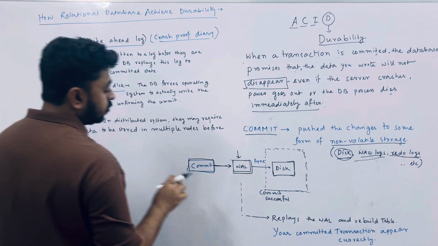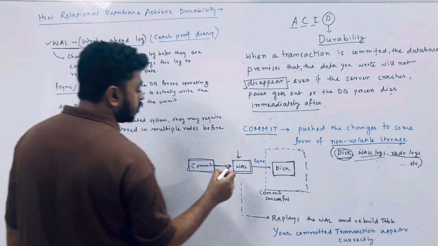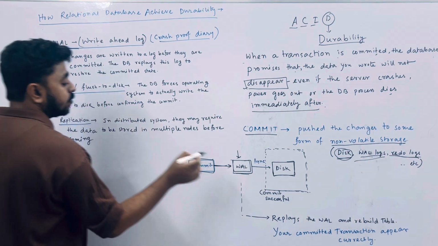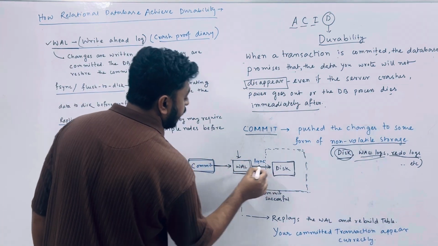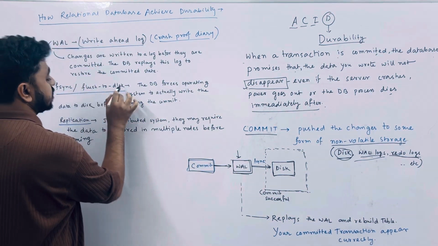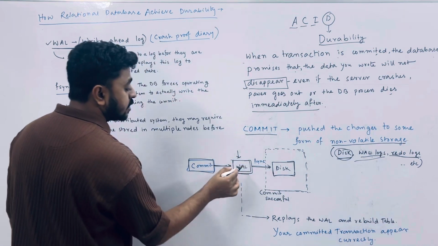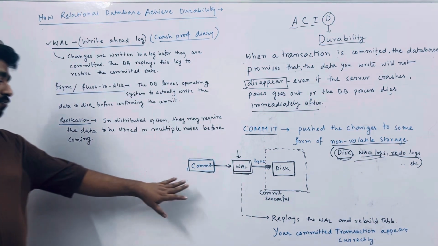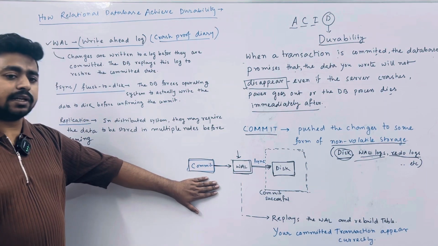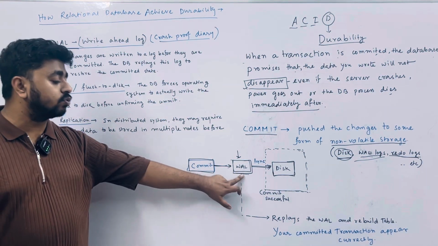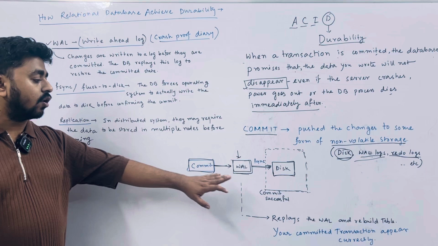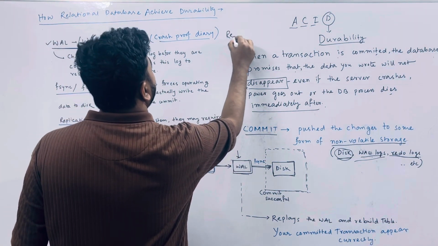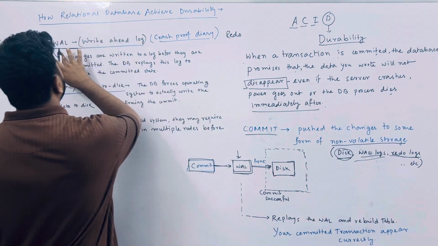You got my point? After that, from these WAL logs a flush event happens to the disk, so all the changes get flushed to disk. You understand the process. When you commit any changes, they first go to the write ahead logs, or redo logs.